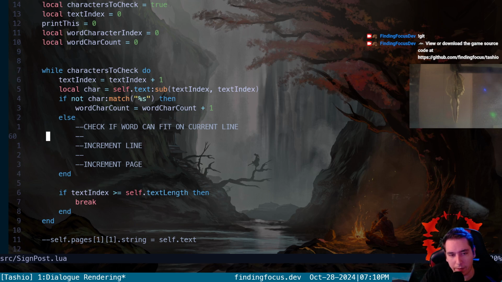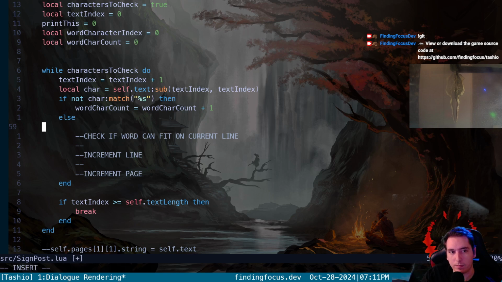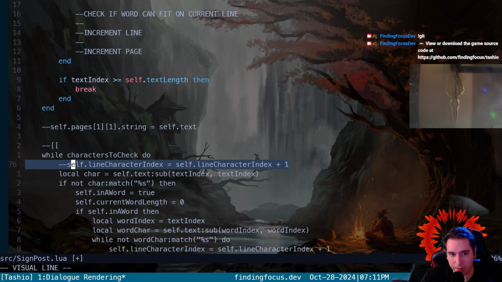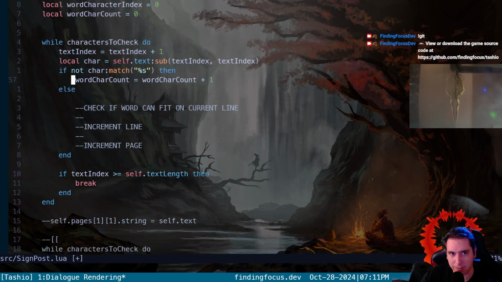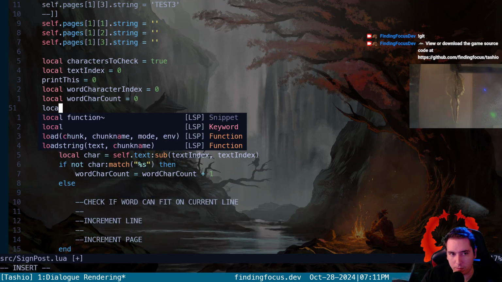For right now, if word can fit on the current line. So for that, it gets tough. It gets tough quick. So we have to have the line character count, right? So we have a line character index. Let's give us a line character count.